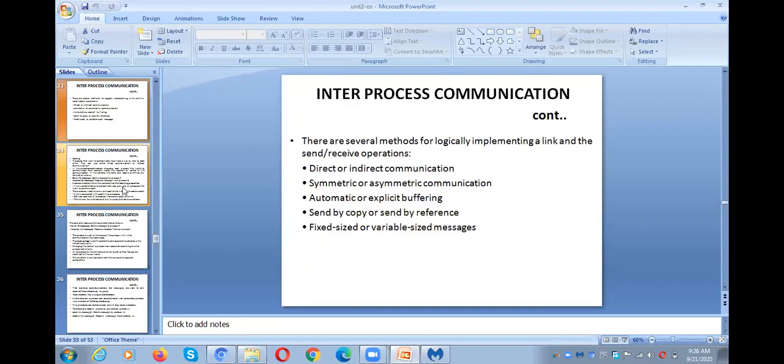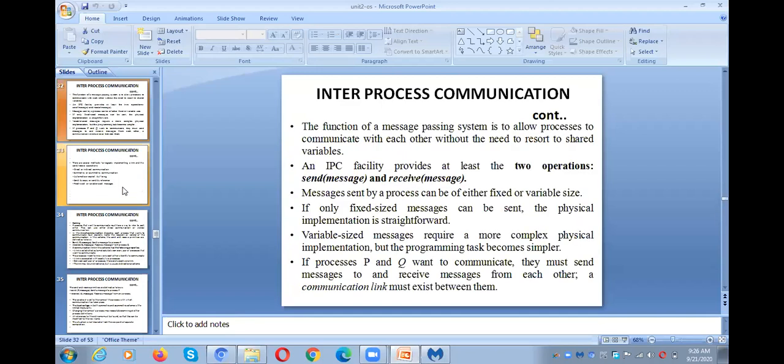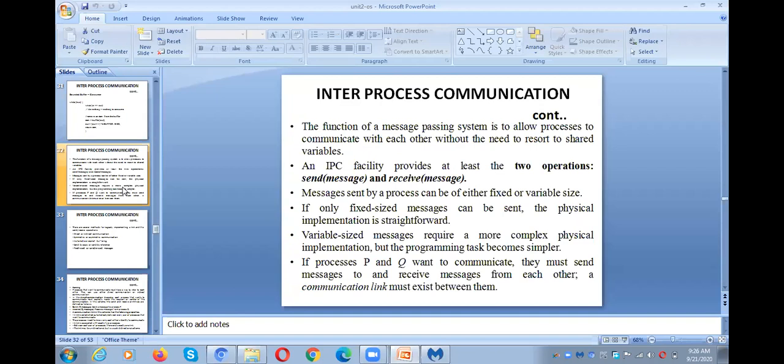And the next one, there are two types of techniques, mechanisms, under inter-process communication. The first one is shared memory, and the second one is message passing. In shared memory, we have covered the producer-consumer problem. In the case of message passing techniques, we need to talk about two primitives. What are those two primitives? The first one is send message, and the second one is receive message. Send message is used to send a message to a process, and receive message is for receiving a message from a process, right? So these are the two operations or primitives we use in the message passing mechanism.